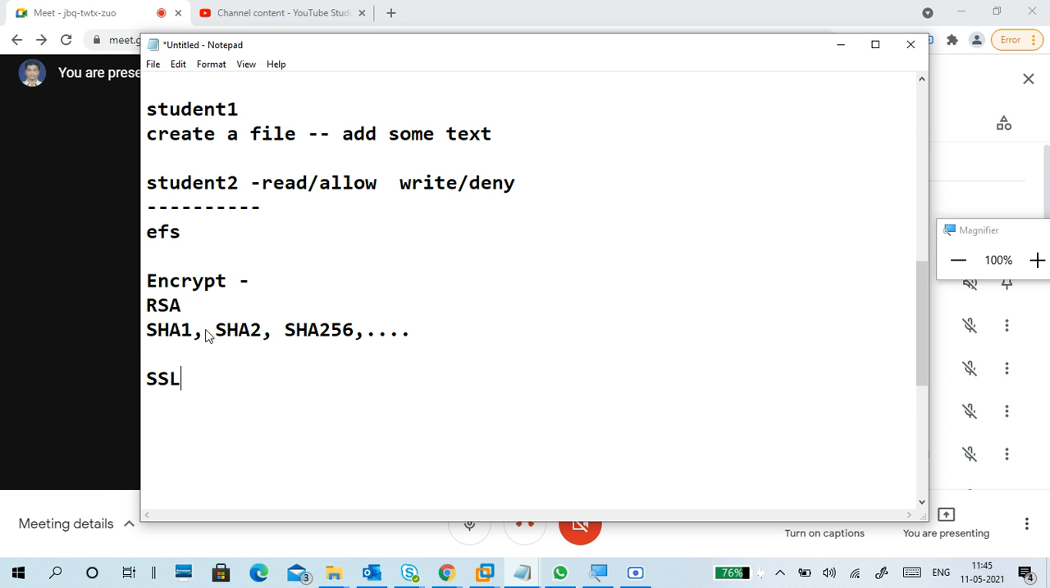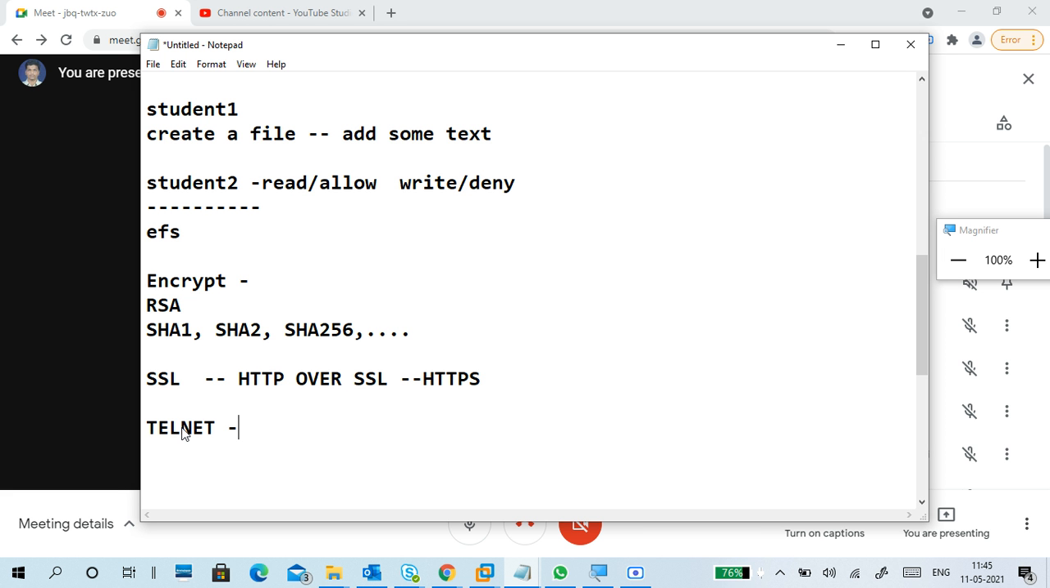For example, SSL. When you use HTTP, HTTP is a plain text format. HTTPS is HTTP over SSL. It means HTTP is hypertext, normally text format only. But whenever you add SSL, which is a certification, to HTTP, your HTTP data transmission will be encrypted. That is what we call HTTPS.